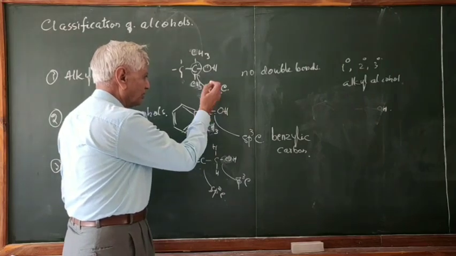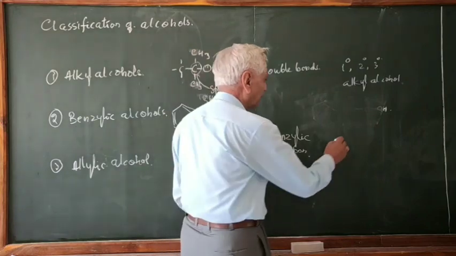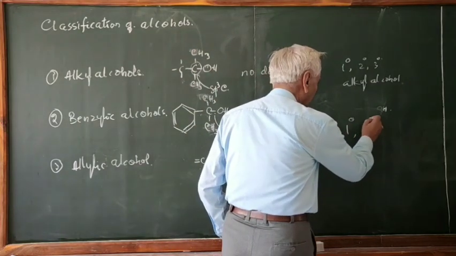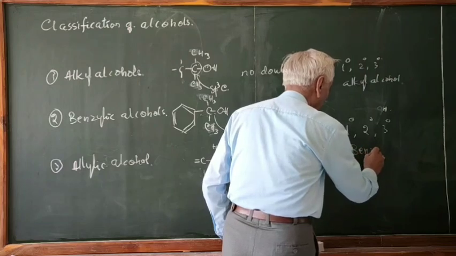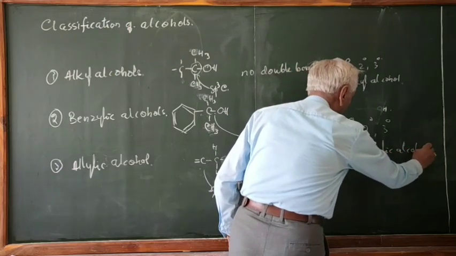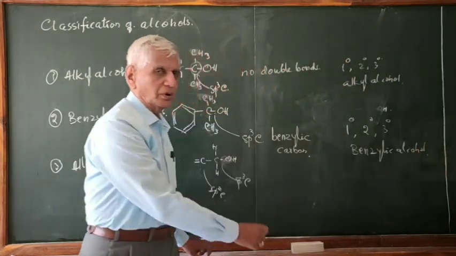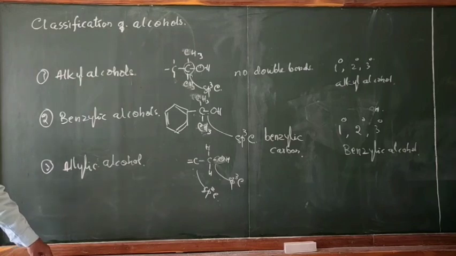Therefore, the benzylic alcohols are also classified into primary, secondary, and tertiary benzylic alcohol, depending upon whether the sp3 carbon is a primary carbon or secondary carbon or tertiary carbon. So they are classified into primary, secondary, tertiary.